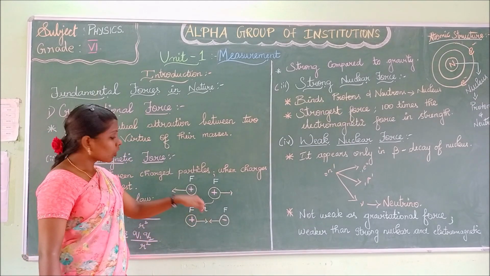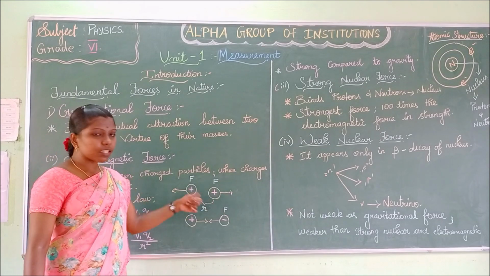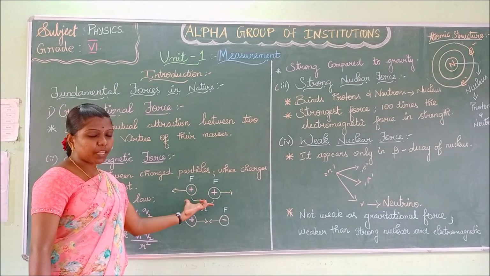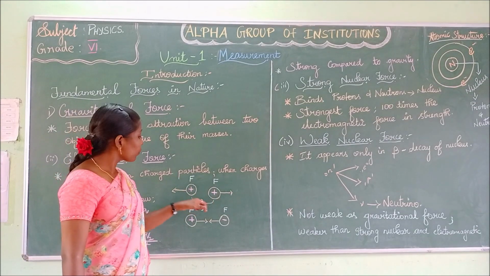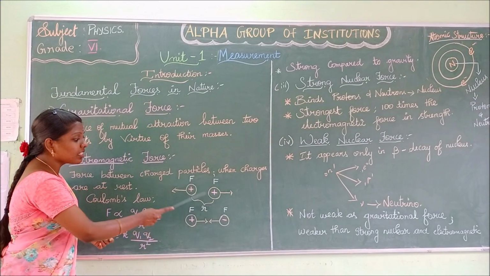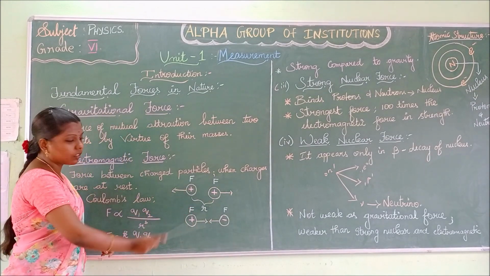Is it clear? Two like charges get repelled by each other. That is what is given in this diagram. This diagram explains that two equal charges repel each other. R is the distance between these two charges.